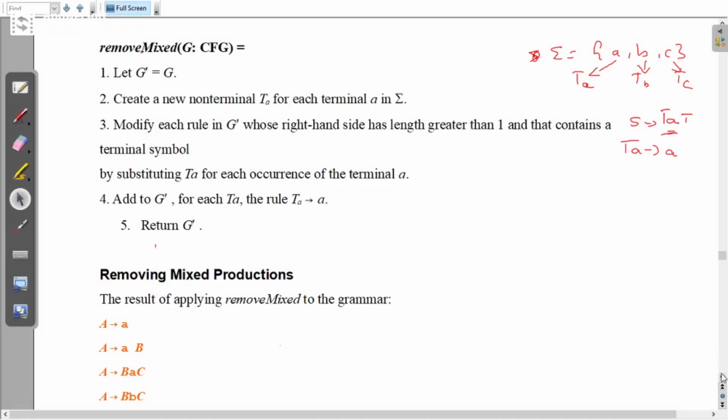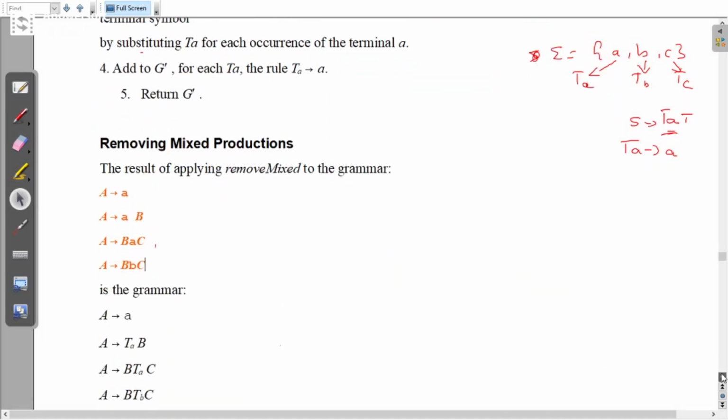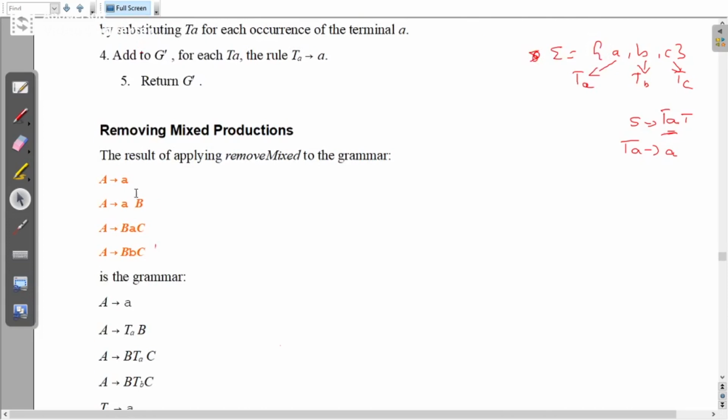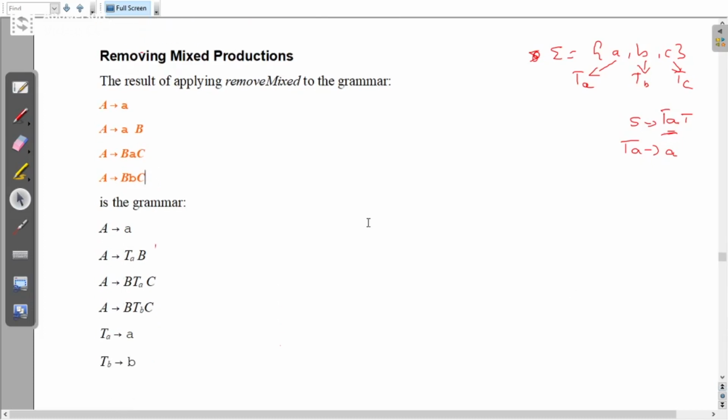So that's why I have considered here the problem: A gives AB, A gives BAC. Now here in the first rule there are no mixed symbols on the RHS, whereas in the second rule there is a mixed symbol, isn't it? So you have to change this rule by its non-terminal.